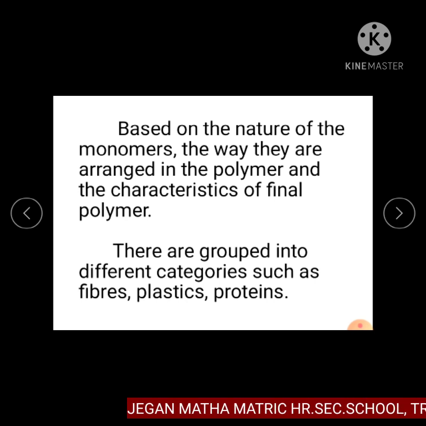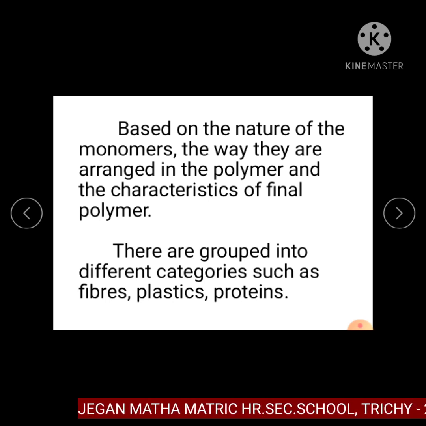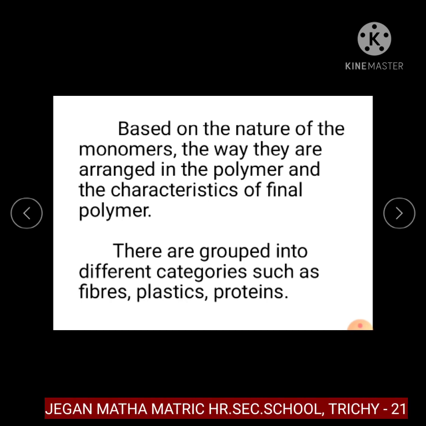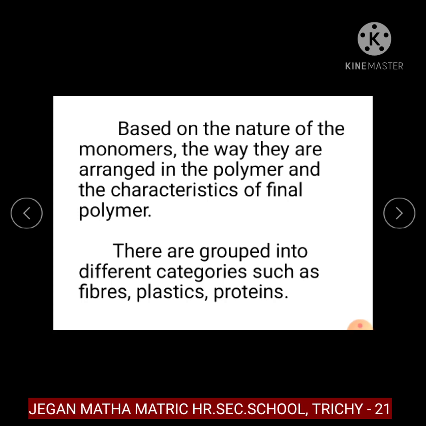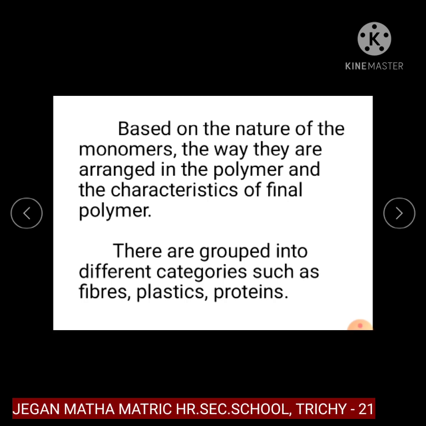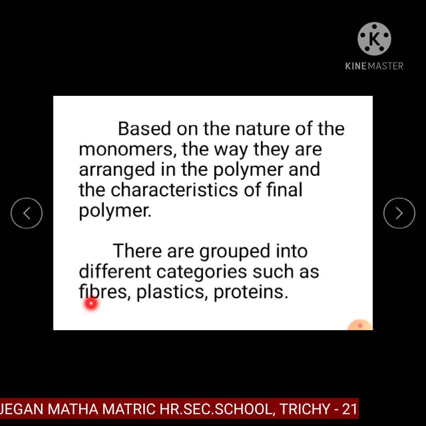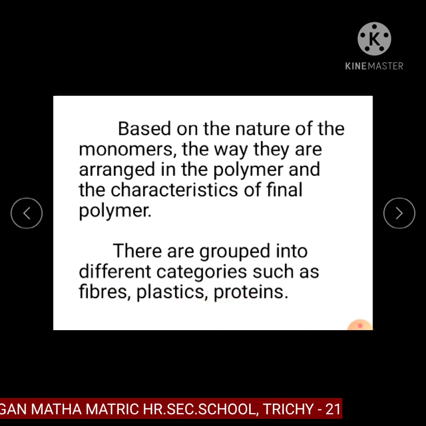Based on the nature of monomers, the way they are arranged in the polymer and the characteristics of the final polymer, they are grouped into different categories such as fibers, plastics and proteins.